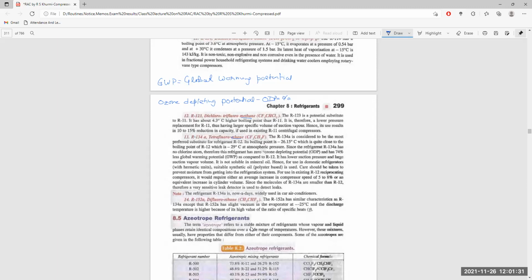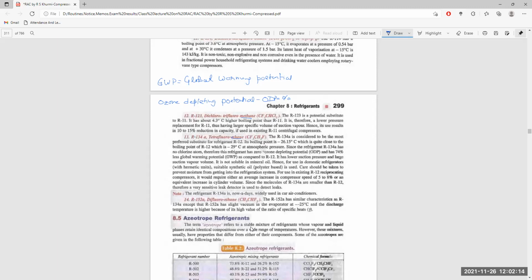It is not soluble in mineral oil, hence for use in a domestic refrigerator with hermetic units, suitable synthetic polymer-based oil is used. Care should be taken to prevent moisture from getting into the refrigerant system. For using existing R12 refrigerating compressors, it requires either an average increase in compression speed of 5 to 8% or an equivalent increase in cylinder volume. Since the molecules of R134A are smaller than R12, a very sensitive leak detector is used to detect leaks.